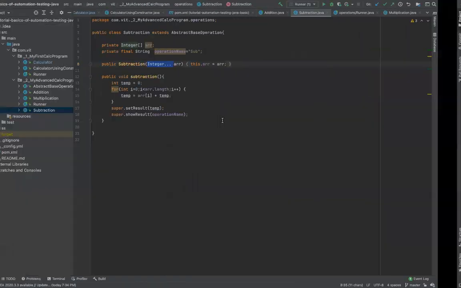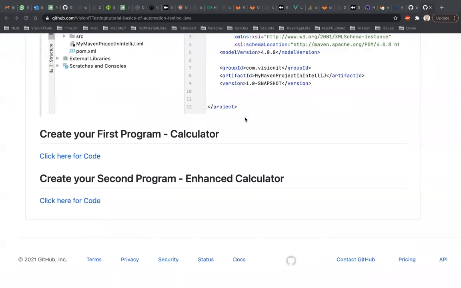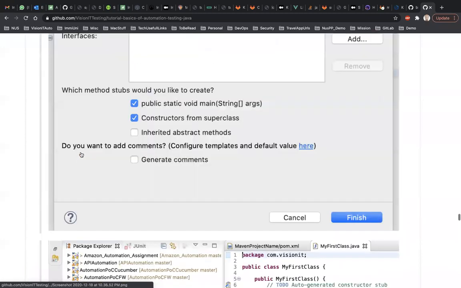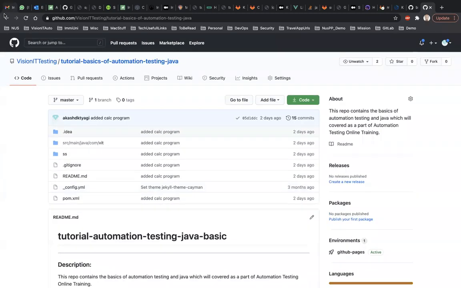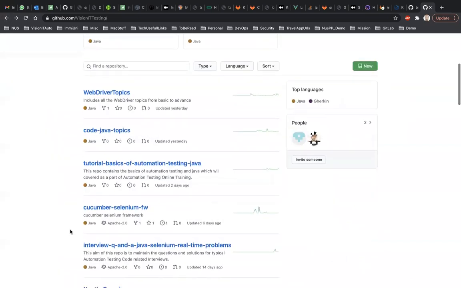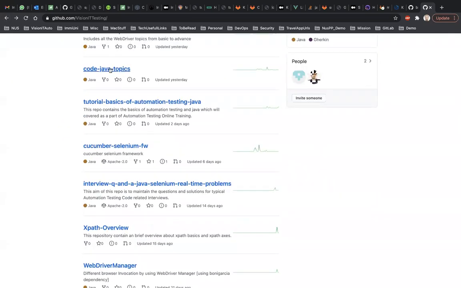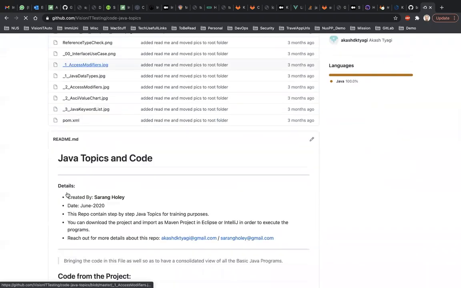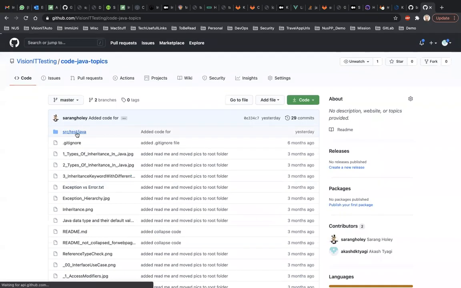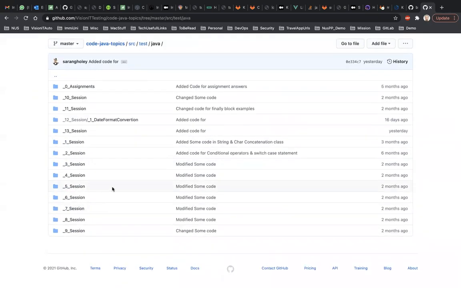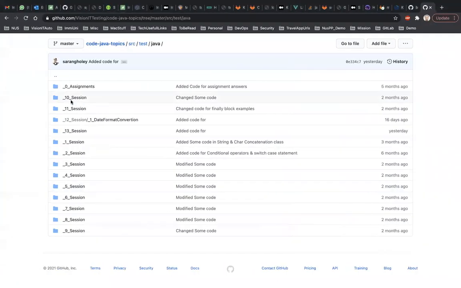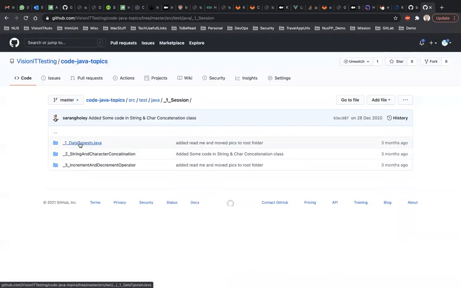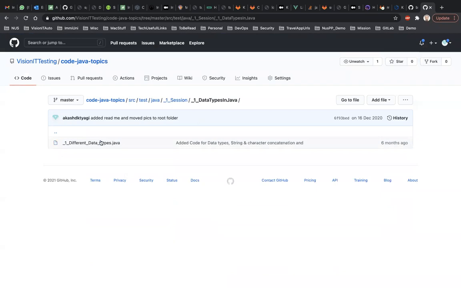All right. Also, because I'm discussing this, let me show you where this code is present. As I said, I will be posting the link, but you can also see it here inside this method, right? Whatever you are seeing right now is actually present here. So you go to number 1 session, and you will see this data types in Java here.